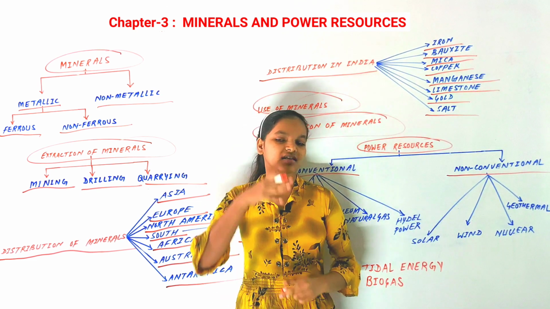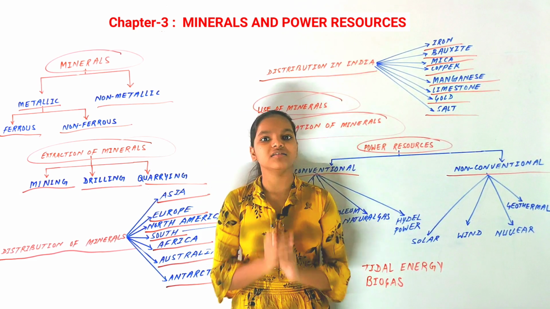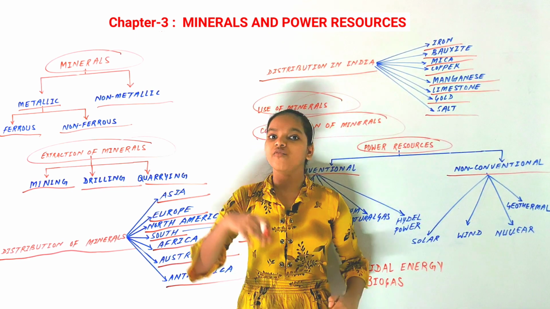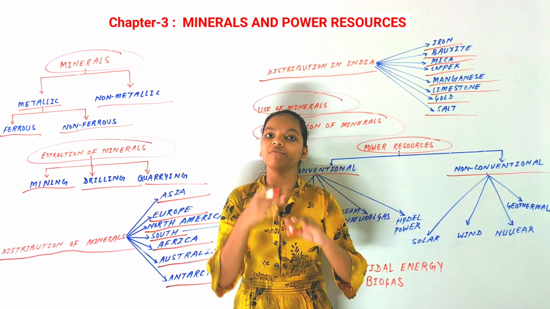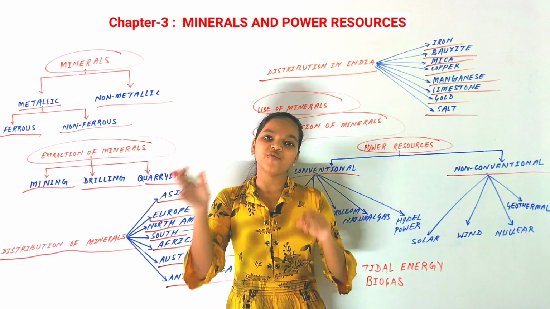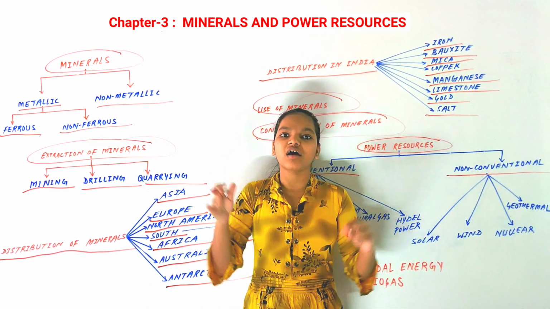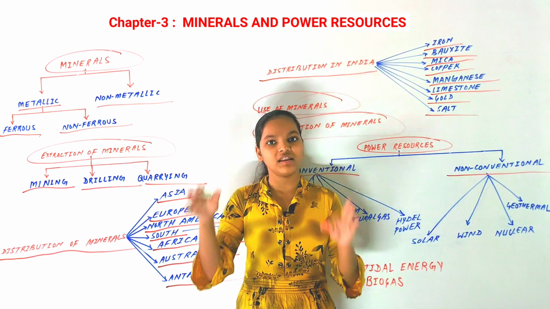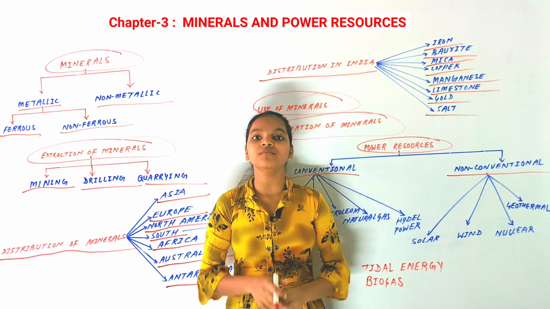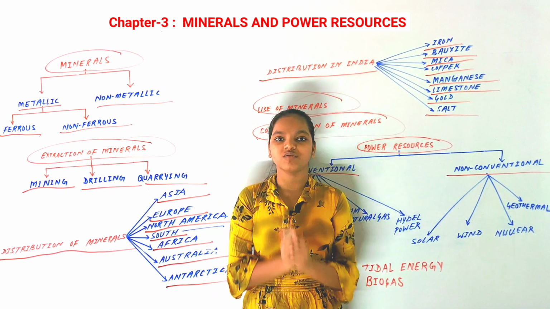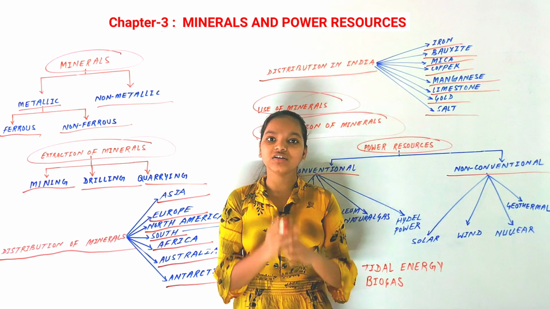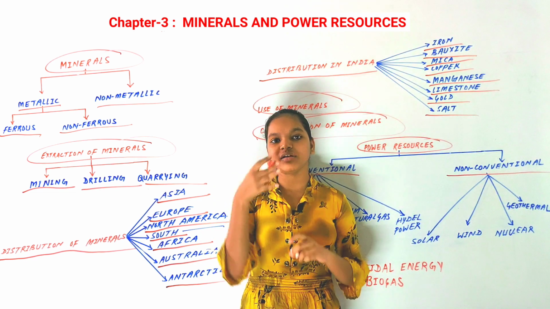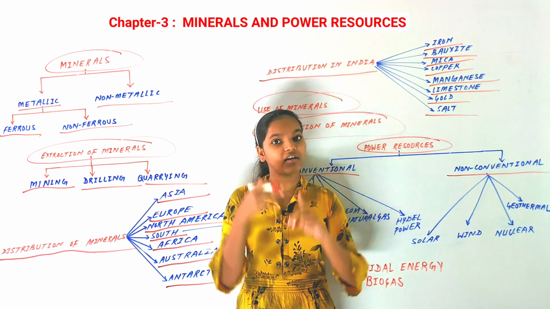After many years, layers of soil covered them, so many layers of soil, and after that they became fossil fuels. Fossil fuels are a type of conventional resource that can be exhausted.